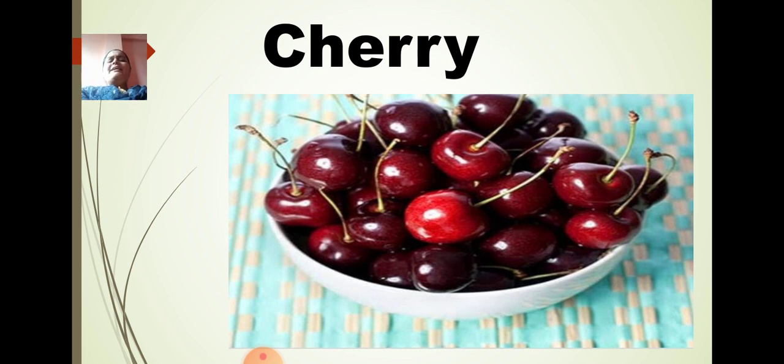When you are reading a book or doing something, you can have a bowl of cherries beside you, and you can eat one by one. It has a small seed inside, so you should be very careful while eating cherries, otherwise you will swallow the seed also. So have cherries. If some have not tasted, tell your parents to bring them for you and have a taste of cherries too. Is that clear?